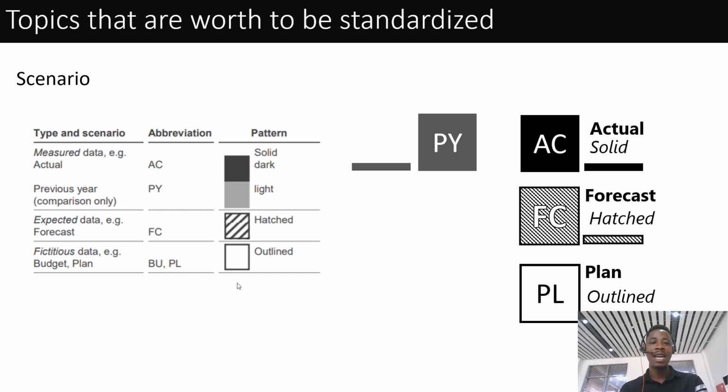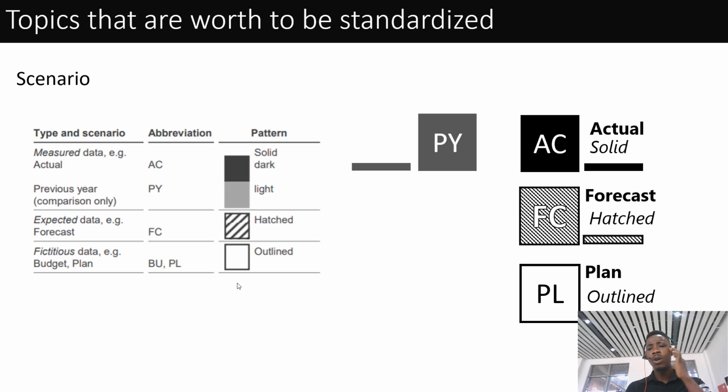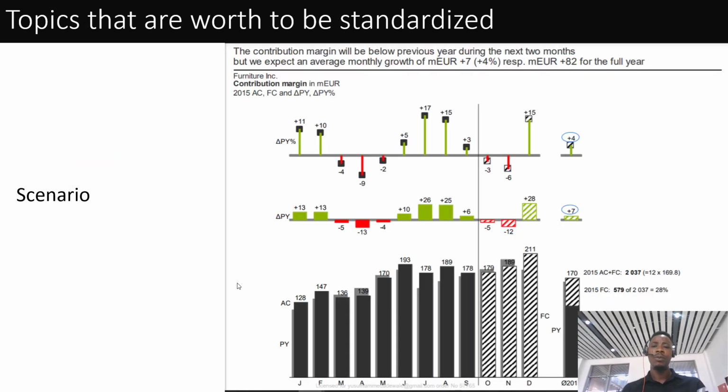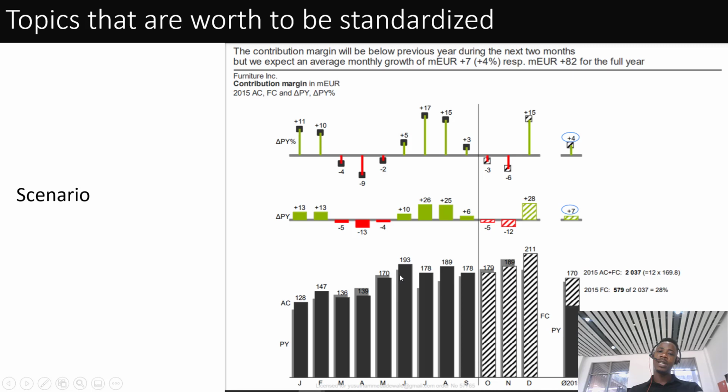So this is a standardization that some group of people came together and thought we should all be using, so that we cannot have something unstructured. This is like a chart created by Power BI, and this is very structured. When you're looking at black, I'm looking at actual. When you're looking at solid gray, you're looking at previous year. When you're looking at this hatch, you're looking at forecast, right? So this is a way of making a report standardized.